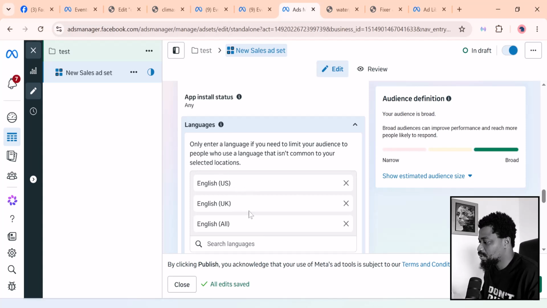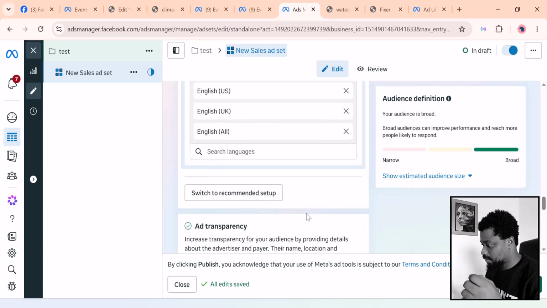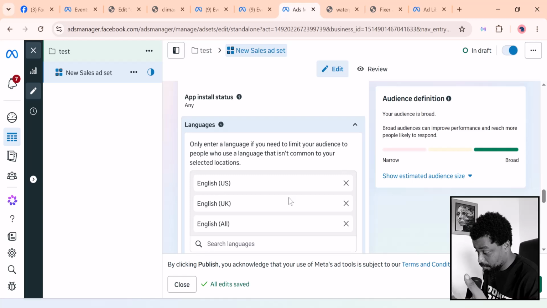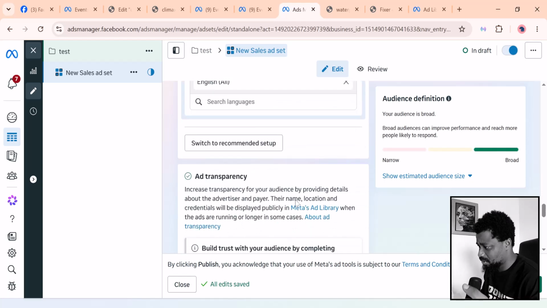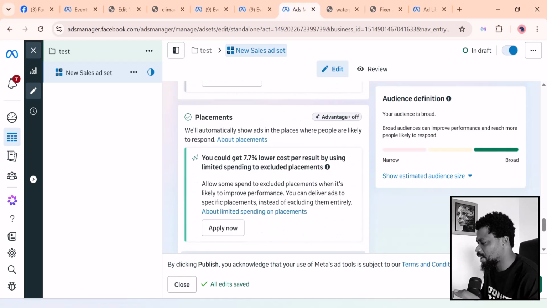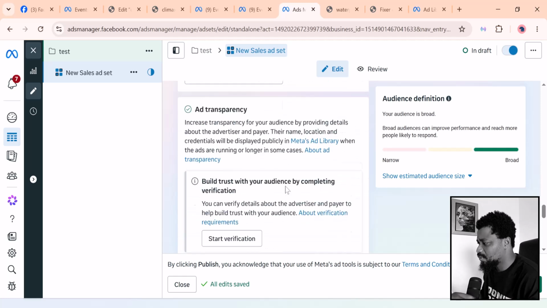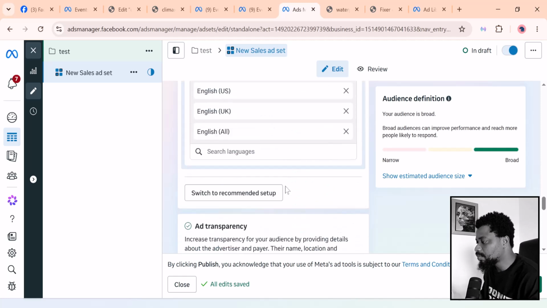So you want to come here, put the language that you need. All right. So in my case, I want English people, the English USA, English UK, and English general. So maybe English Nigeria and English Kenya and so on and so forth. All right. So this is also important, and people, in most cases, they neglect it or they don't remember it. So after that, that's basically how you can try to limit your audience within the specific location that you want Facebook to show this advert.